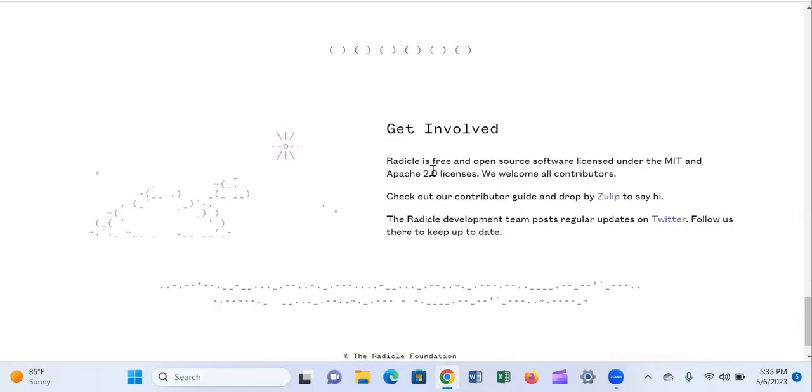To get involved, Radicle is free and open source software licensed under the MIT and Apache 2.0 licenses. So it's totally free for now. You can get involved in this great project and begin to use it for free.